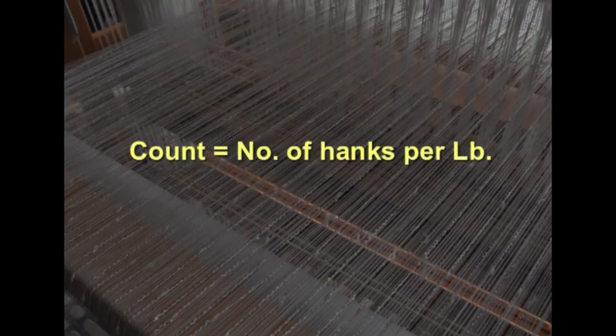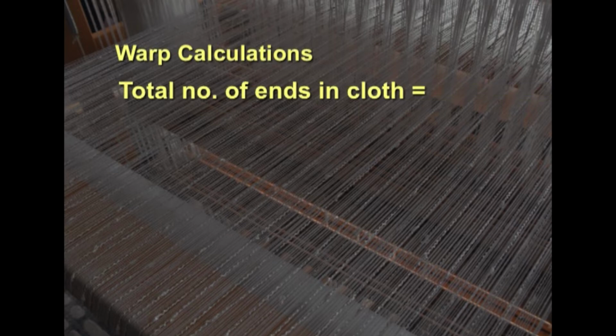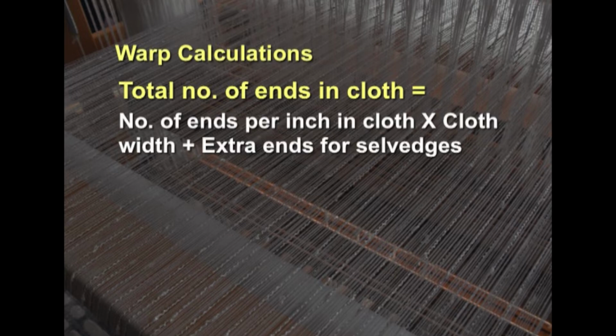So, the count here is the number of hanks per pound, that we just talked about. One hank is 840 yards. And then coming to the first warp, how we are going to calculate. Here we have to know the total number of ends in a cloth, that is the number of ends per inch in a cloth multiplied by cloth width plus extra ends for selvage, you will be able to get the total number of ends in cloth.